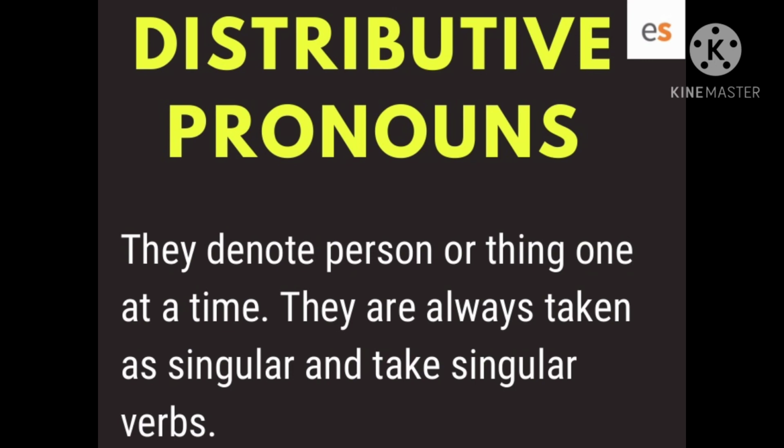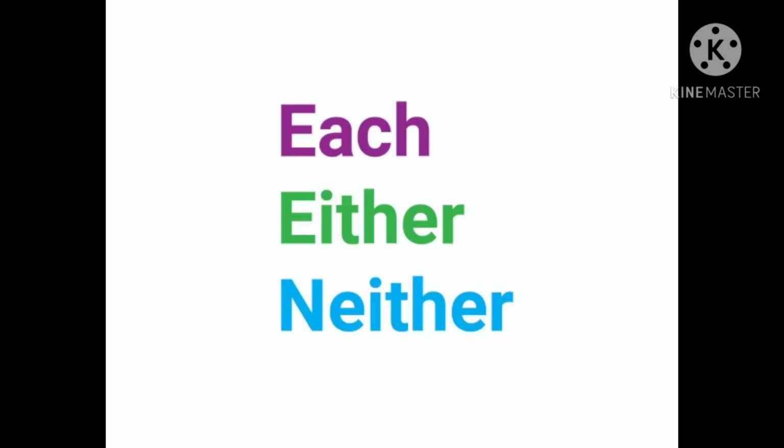The tenth and last kind of pronoun is distributive pronouns. They denote persons or things, one at a time. They are always taken as singular and take singular verbs. Some of the commonly used distributive pronouns are each, either, neither.